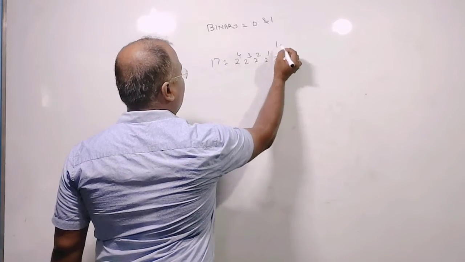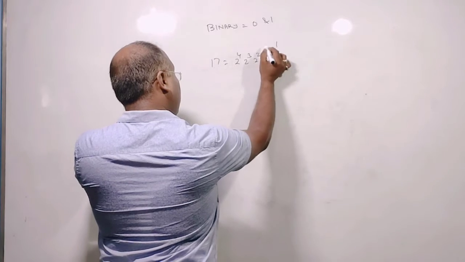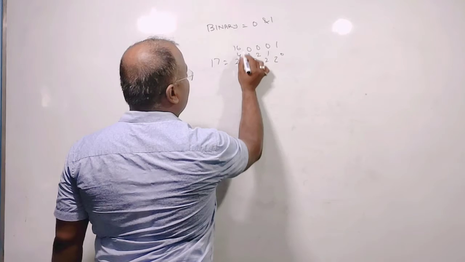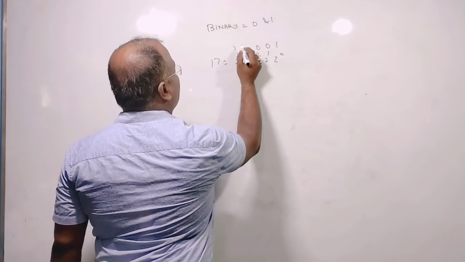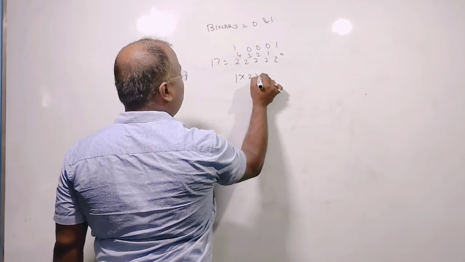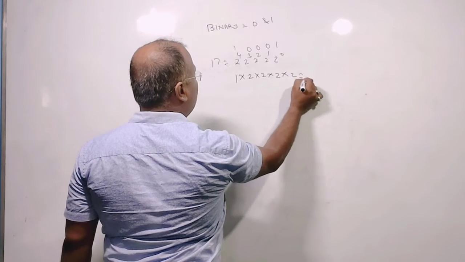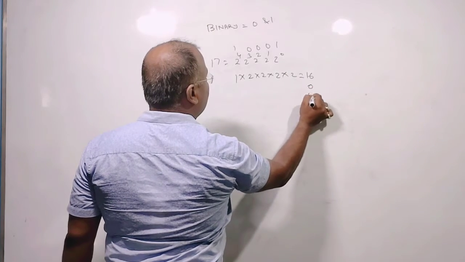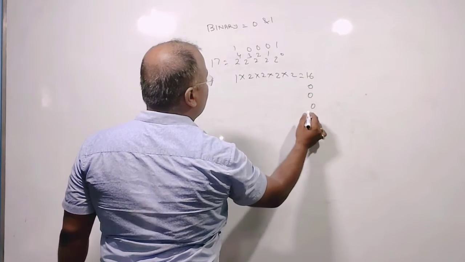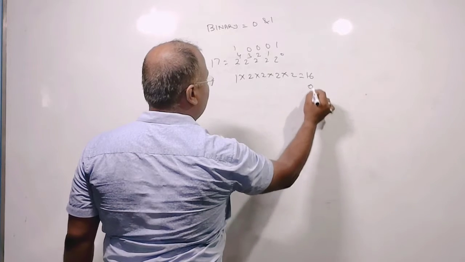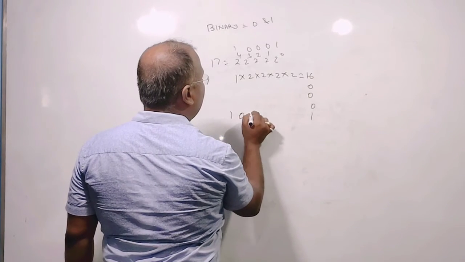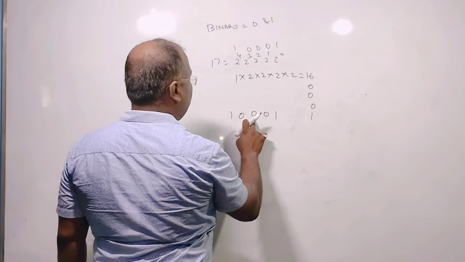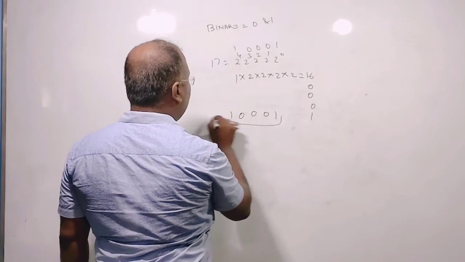So 2 to the power 0 into 1, because we have to write 1, not 2. This will be 0, 0, 0, 2 to the power 4, 16. We all know that. So it will be 1. Sorry, it will be 1. So 1 into 2 into 2 into 2 into 2, 2 to the 4, 4 to the 8, 8 to the 16 plus 1, 16. Then these all will be 0, 0, 0, and again 1. So it will be 1. So 1, 0, 0, 0, 1. This is the answer. 2 to the power 0, 1, 2, 3, 4. This is the binary of 17.